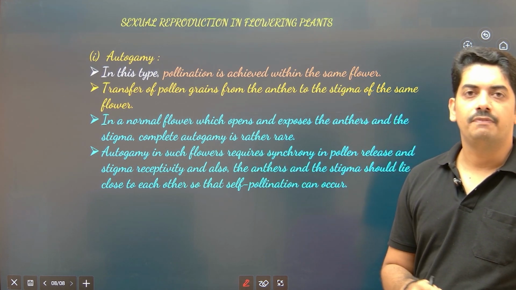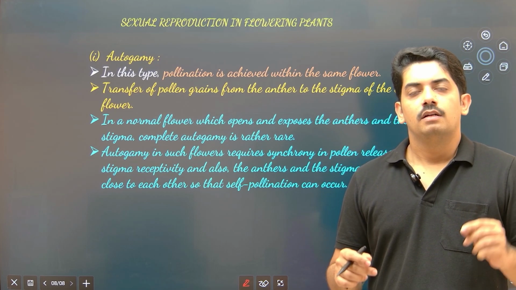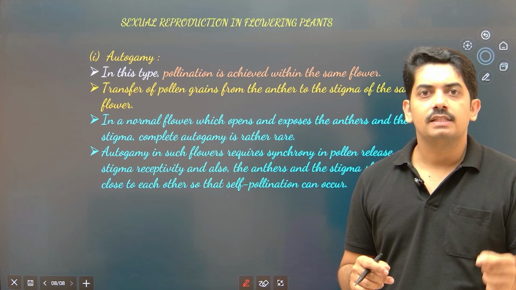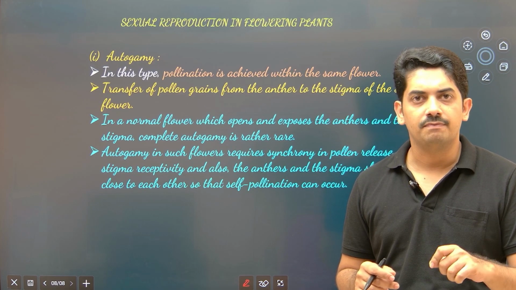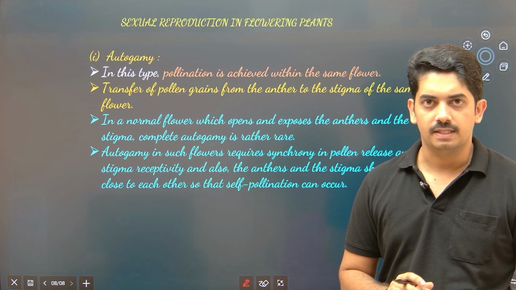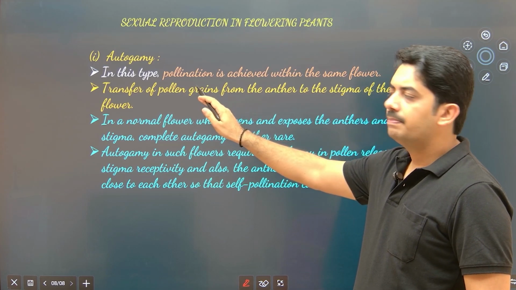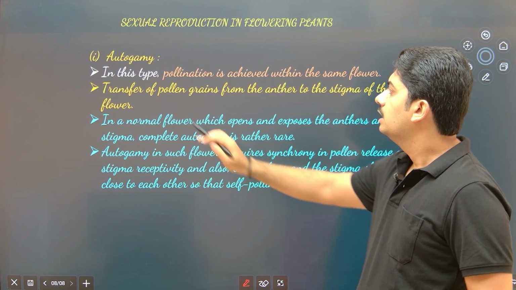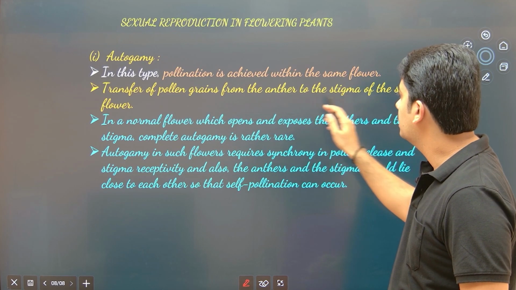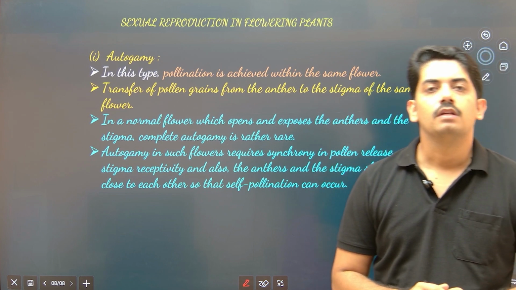Here the name itself indicates: autogamy means what? The pollen grain of the same flower comes in contact with the stigma of the same flower and pollination takes place. So the definition is, in this type, pollination is achieved within the same flower. Transfer of pollen grains from anther to the stigma of the same flower is called autogamy.